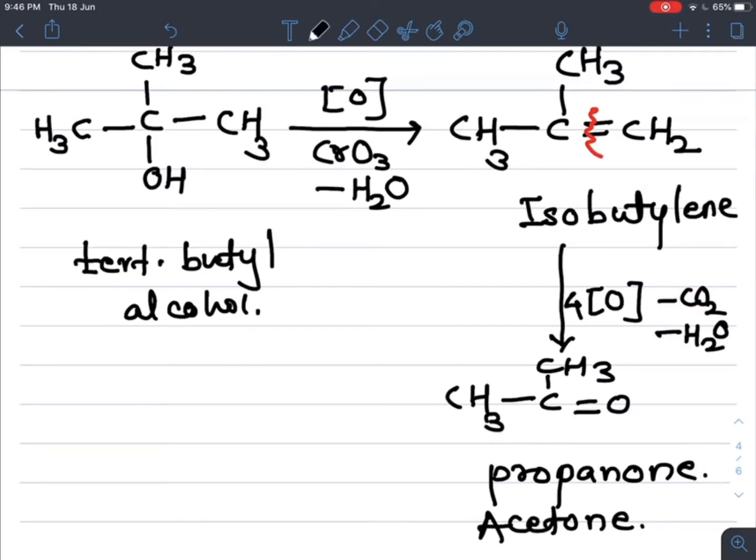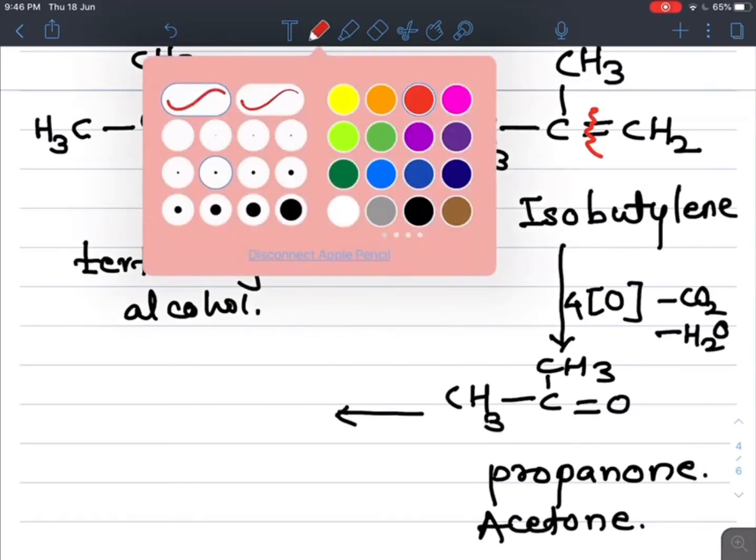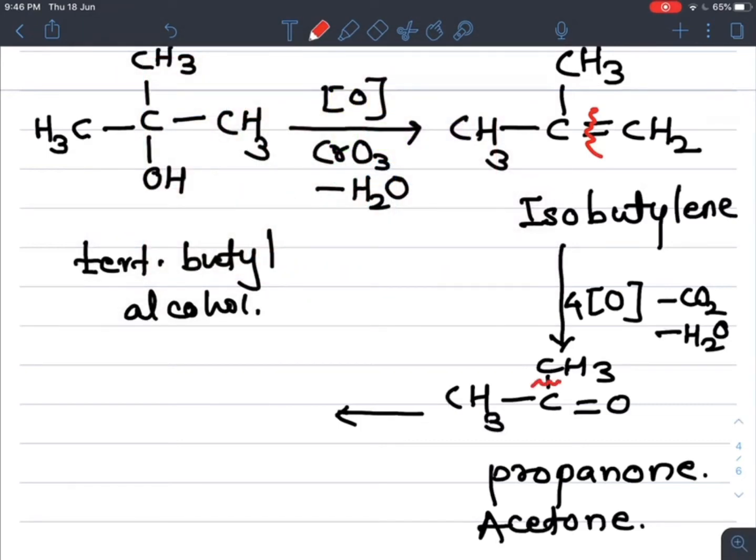Now this reaction proceeds further and finally the carbon-carbon bond breaks again, and 4 nascent oxygens are again required to balance the reaction. What product does it give?